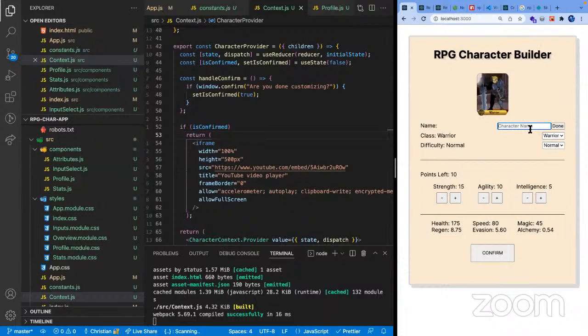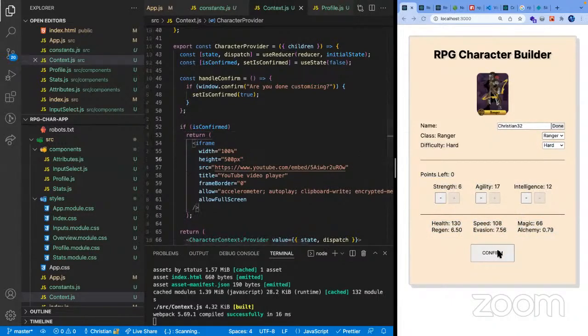I'm going to create our name, which would be Christian Lane. I'm going to be a mage. No, I'm just an archer. I'm a ranger, and it's going to be hard difficulty. And then agility, intelligence, strength.